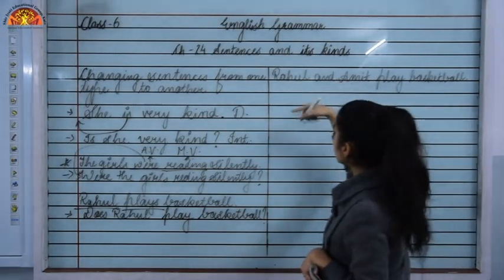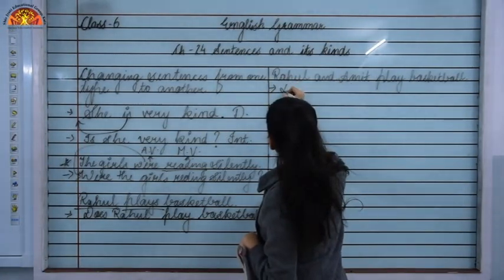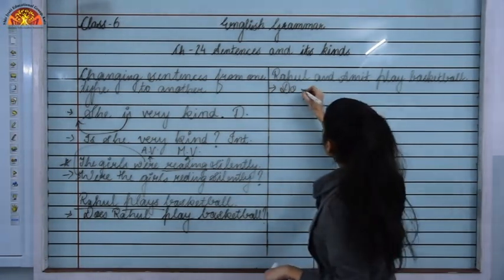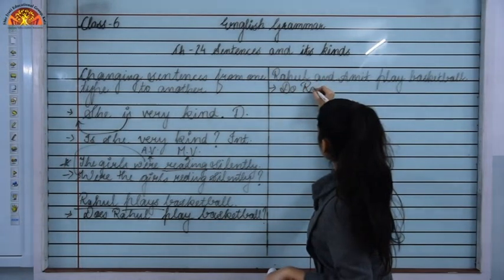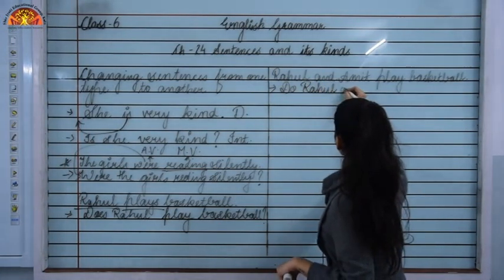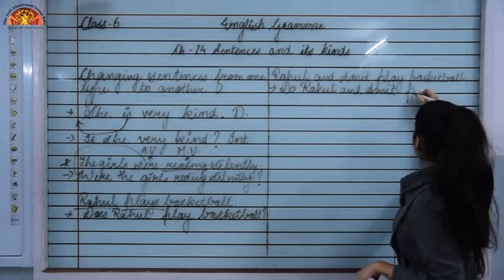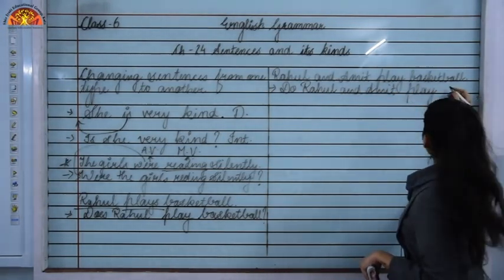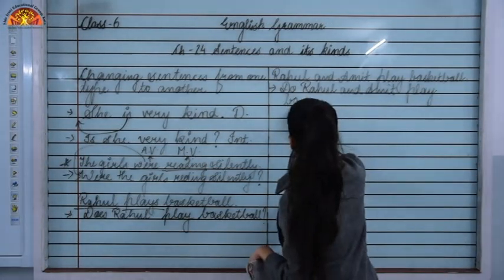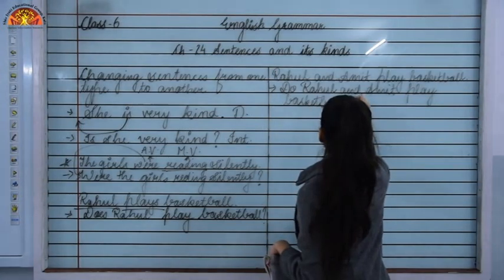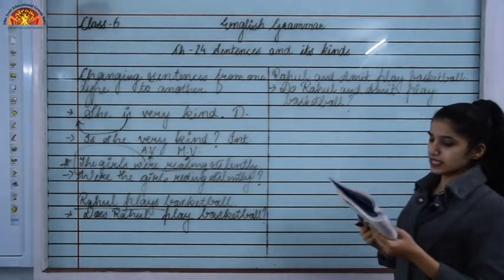We will add do in the beginning. Then the subject that is there, Rahul and Amit play basketball. This is how we have changed the sentence.